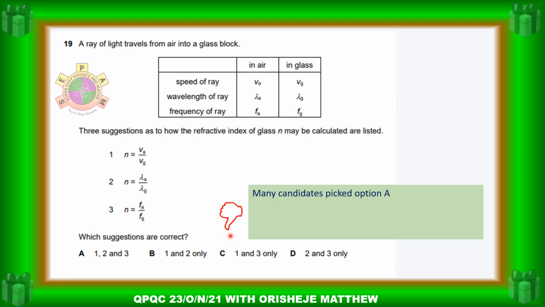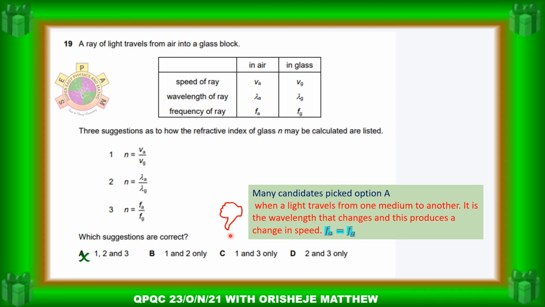Many students pick A. Now, when light travels from one medium to another, the wavelength changes, and this produces a change in the speed, but the frequency remains the same.